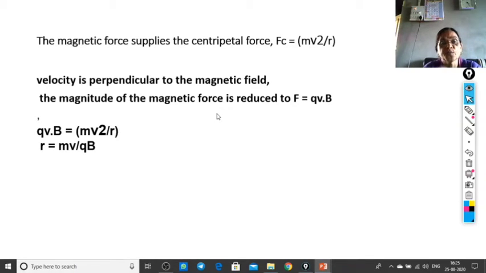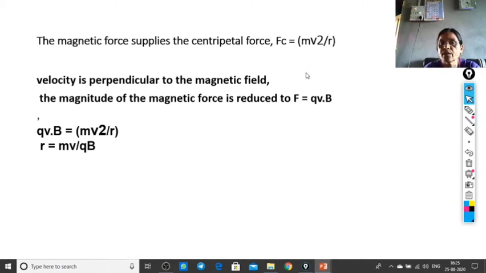That is, the magnetic force when the particle is in motion is the product of its charge, its velocity, and the applied magnetic field. Hence F equals q v cross B. Therefore, qvB equals mv squared upon r. Looking at these two equations, the centripetal force is mv squared upon r, and the magnitude of the magnetic force is qvB.